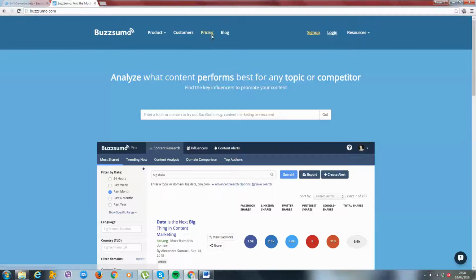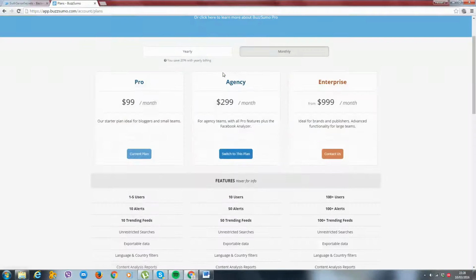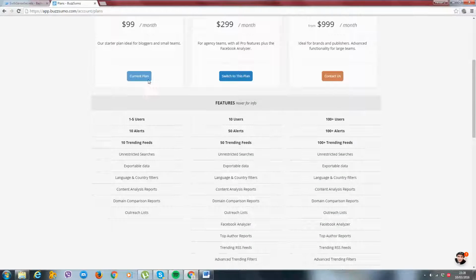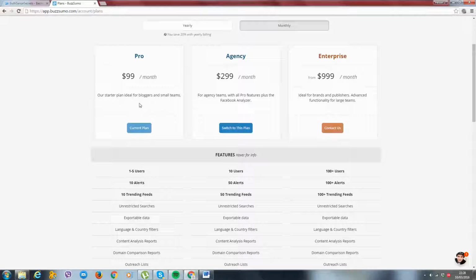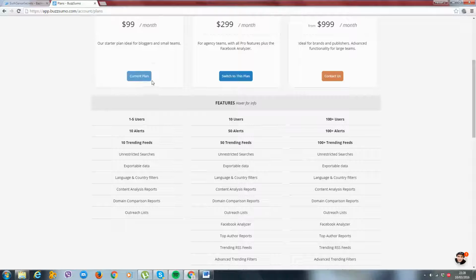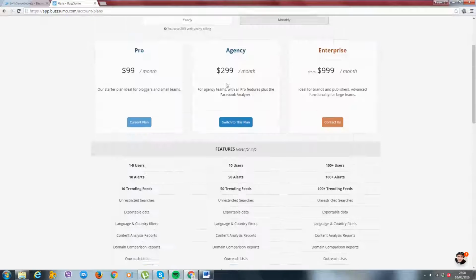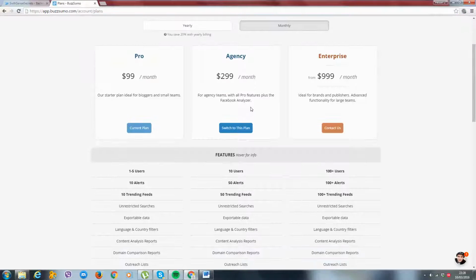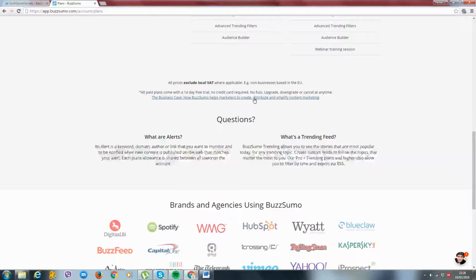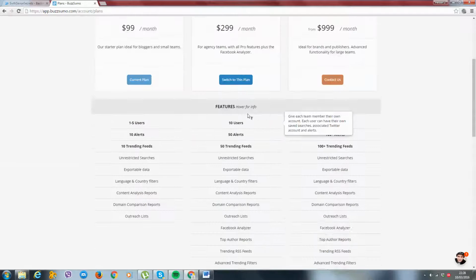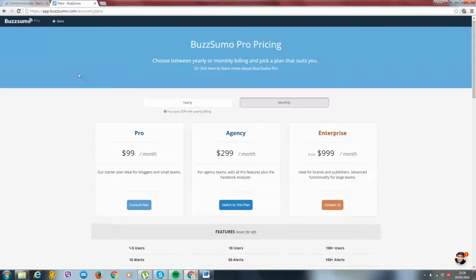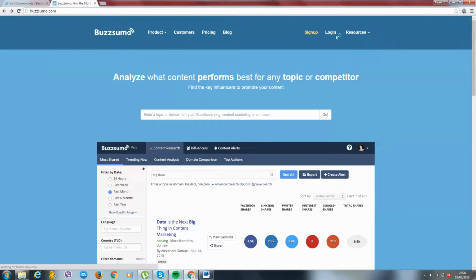Now if you come on this site, we're going to go on pricing, and this is the package I suggest you get. Obviously you don't have a choice, because there's no other package lower than this. So $99 a month is very, very cheap for what it does. Great, great tool. This is all you're gonna need. The Facebook Analyzer one gives you a few extra things with it. It also shows you the Facebook ads people are possibly running for the specific articles which you'd find. Now I'm on this plan, so just get this plan and let's get inside BuzzSumo now, and I'm going to show you how we actually use it.